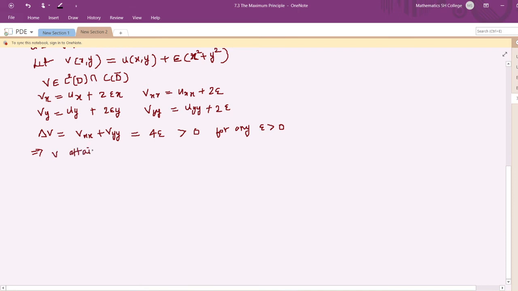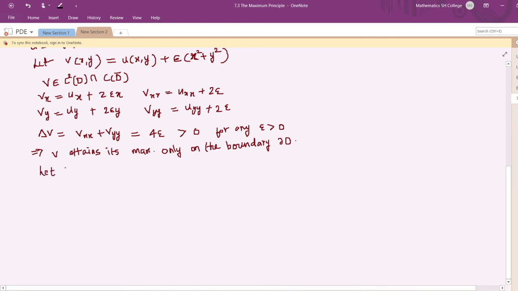only on the boundary. So it cannot attain it in the interior point, as we have just proved. Okay.